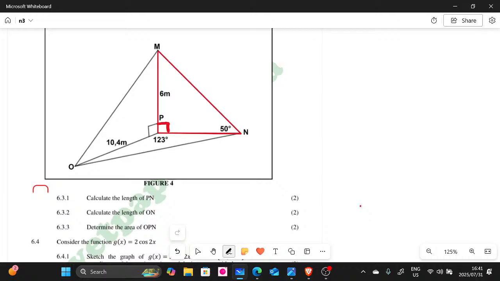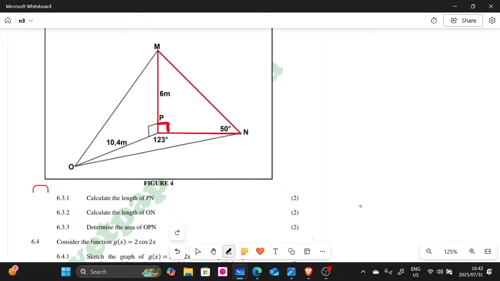So whenever you have a right angle triangle, you can use the theorem of Pythagoras. Remember, they say we must calculate this length here, PN, from P to N. Let me use black to highlight it. That's basically what they want us to calculate.